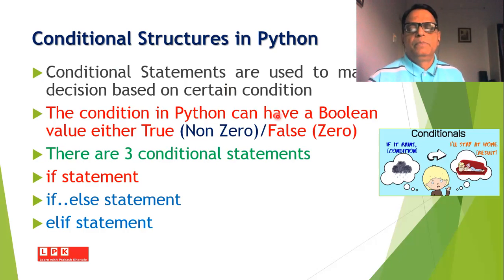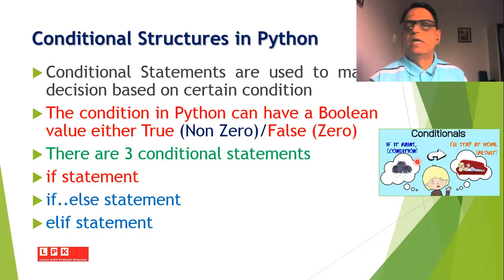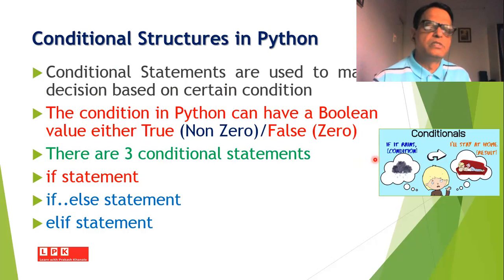For example, if it is the rainy season and you are at home, you may decide that if it rains outside, then I will stay at home, but if there is no rain outside, then I may go out to college. So in real life, we always make decisions based on conditions. In programming also, many times we need to make a decision based on conditions.